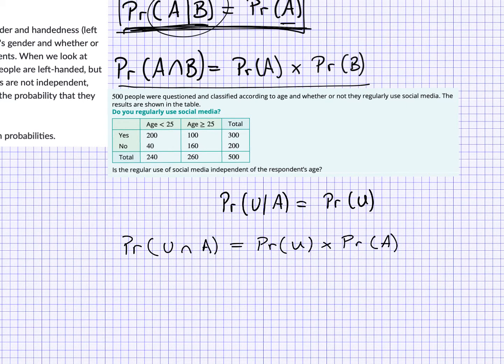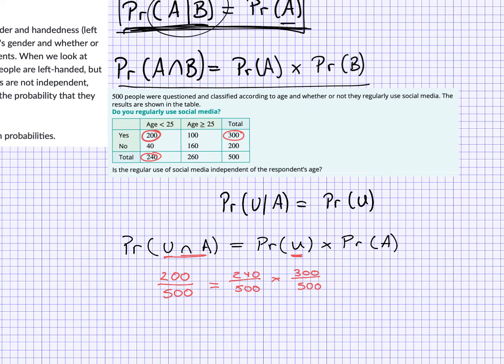If that's not confusing enough with all the symbols and letters, hopefully we can get our way through it. We know from the Karnaugh table that the intersection between these two is this one here. So we have 200 out of 500, because it's the total probability, equals the chance of use, 240 out of 500, multiplied by the age, 300 out of 500.